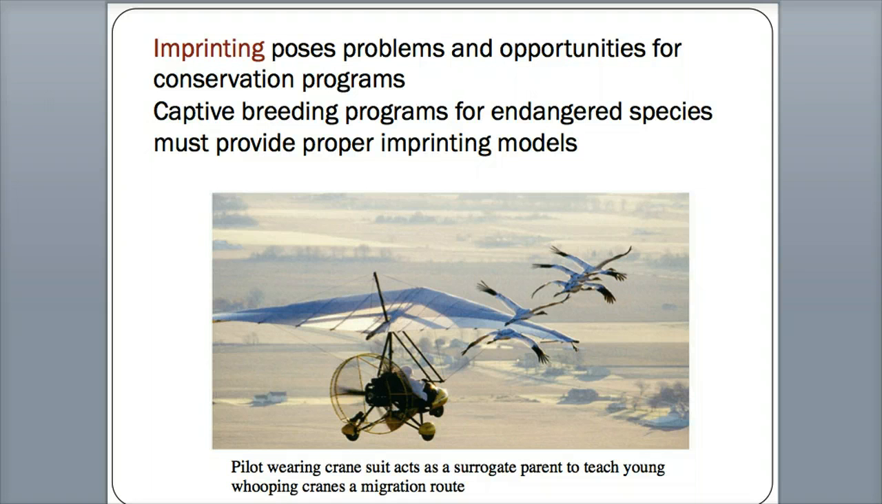The bad side of imprinting is that it poses problems for the wrong kind of imprinting. Like mother geese to baby geese is good, but if they follow something else, like Konrad Lorenz or something that's not of their same species, that's cause for concern. So for example, this one says a pilot wearing a crane suit acts as a surrogate parent to teach young whooping cranes a migration route. So the problem is that if a primary caretaker is lost or you have a wrong caretaker, they could learn wrong behavior.